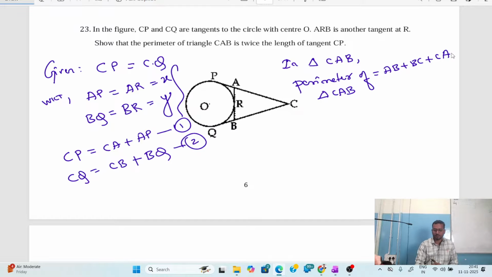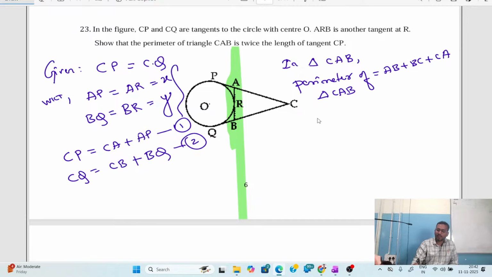This is the perimeter. Now, observe here, students. What is AB? As you can see, AB can be written as AR plus BR.